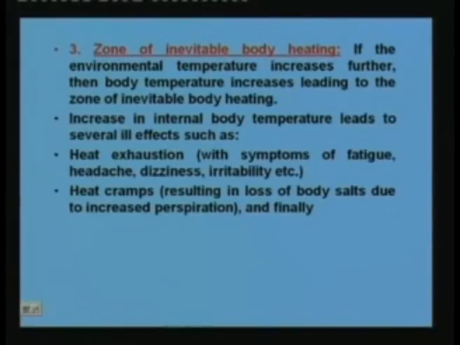Whenever the body is losing water by perspiration, along with the water, salt also is lost. Once the body loses too much salt, it goes into what is known as heat cramps. You might have seen that typically cricket players or football players, when they play under hot conditions, experience this.